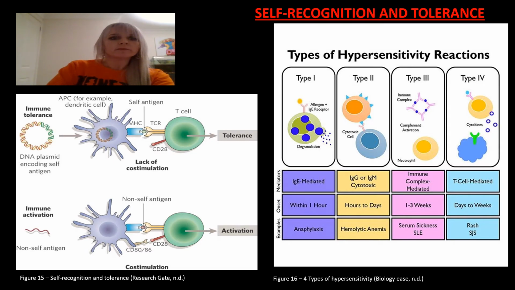If the immune system loses the ability to self-recognize, then the body can start to attack its own cells, which may cause an autoimmune disease. Autoimmunity is one of the causes of hypersensitivity in humans. Hypersensitivity is an abnormal immune reaction that is caused by an immune response to repeated exposure to the same antigen and is grouped into 4 categories, as we can see.